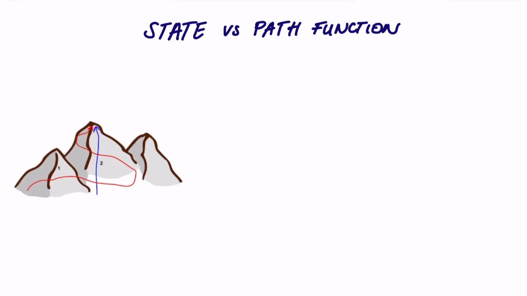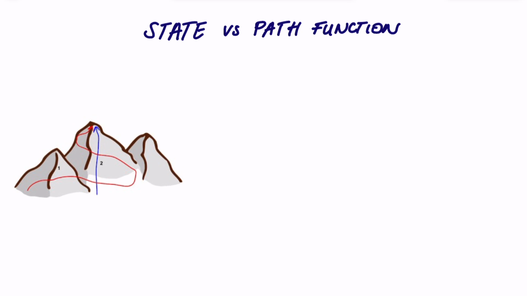Let's talk about what it means to have a state function versus a path function. Oftentimes, we hear that a state function does not depend on the path taken, and we typically see a picture that's similar to this, where we say this blue arrow here is representative of a state function that is independent of a path, as we see here in red, which is the path function. But for some of us, this picture or this analogy doesn't make sense.